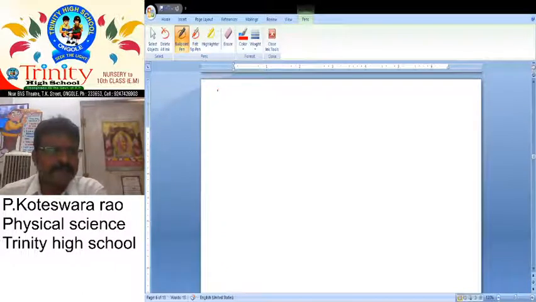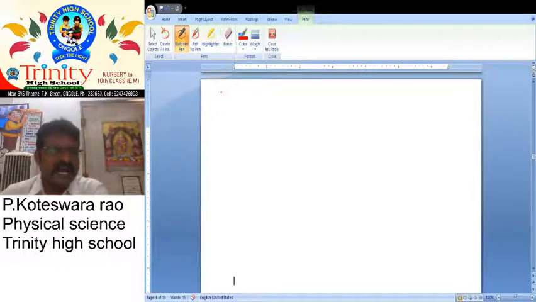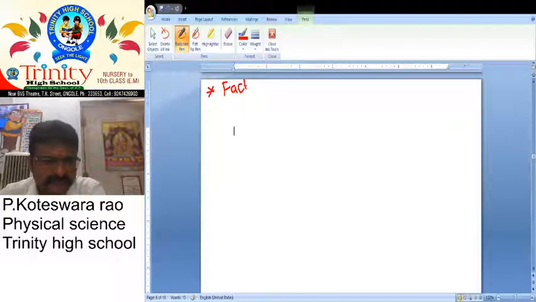Next, we already observed from the table that refractive index values are different. They are not the same. Next one is, what are the factors affecting refractive index?